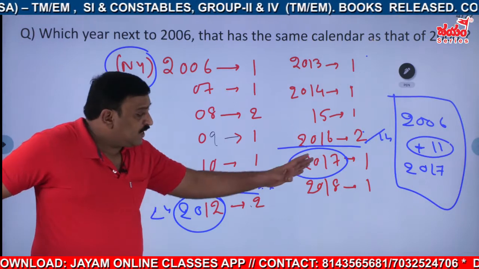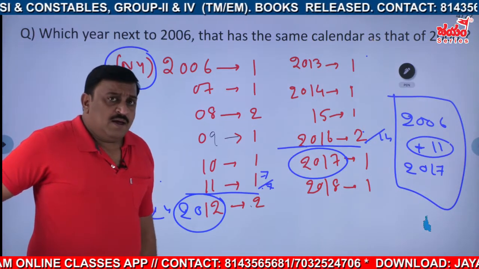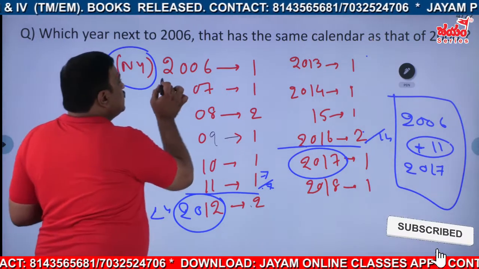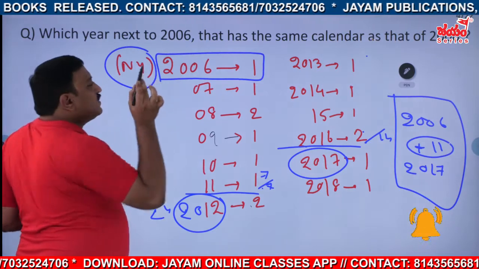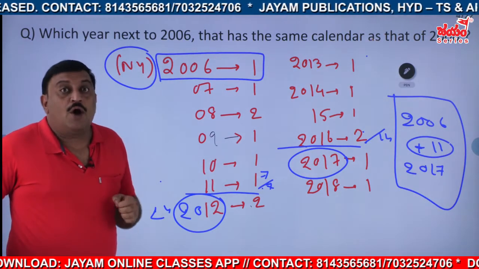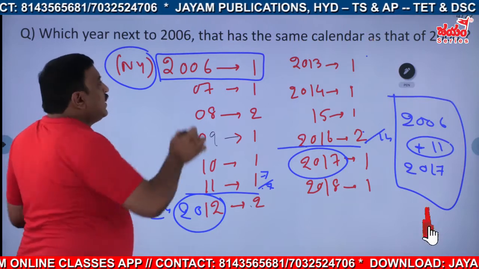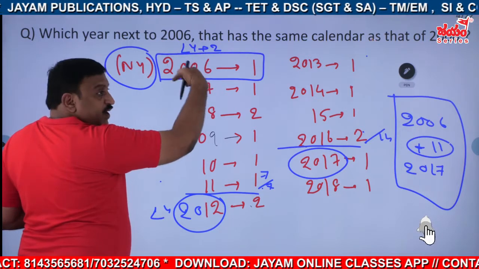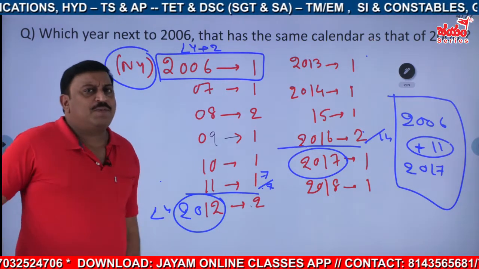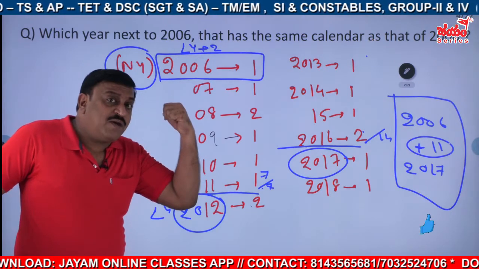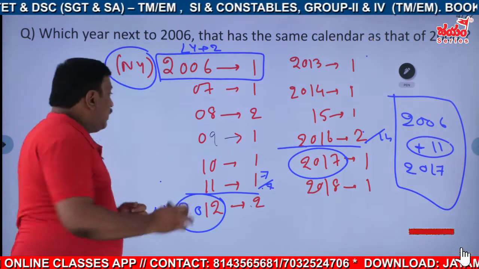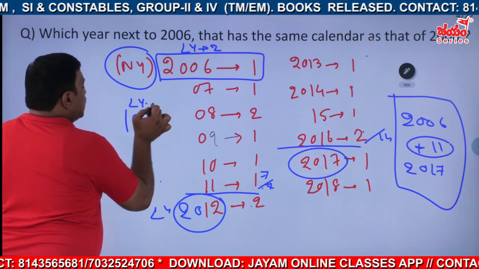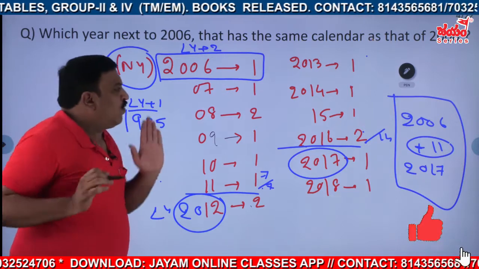Understood? Observe the year, this is 2006. This is how many years after a leap year I am saying. It is leap year plus 2, because it is 2 years after 2004. I can name it as leap year plus 2, that is 2 years after. The previous one, 1985, is 1 year after leap year, so we can say it is leap year plus 1. Why am I doing this?